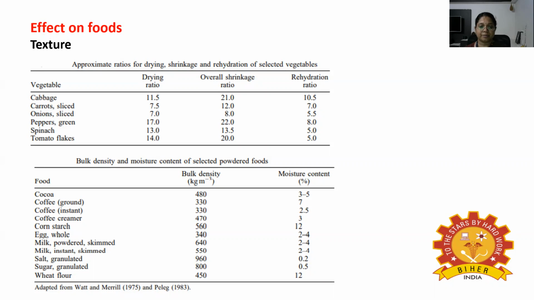Drying pieces of meat is not common in many countries owing to the severe change in texture compared with other methods of preservation. These changes are caused by aggregation and denaturation of proteins and the loss of water holding capacity, which leads to toughening of muscle tissue. The textural characteristics of powders are related to their bulk density and the ease with which they are rehydrated.